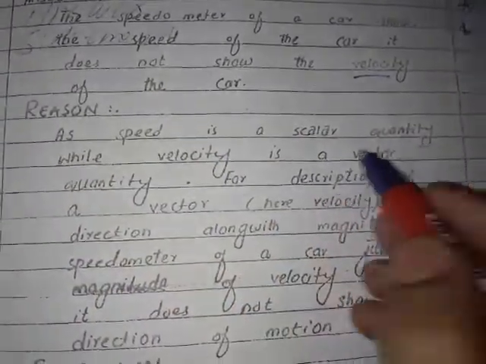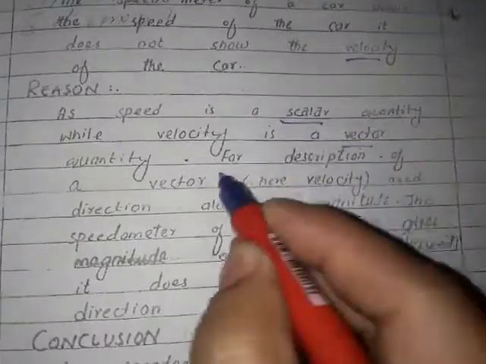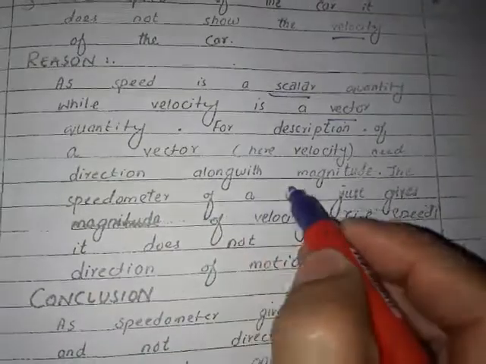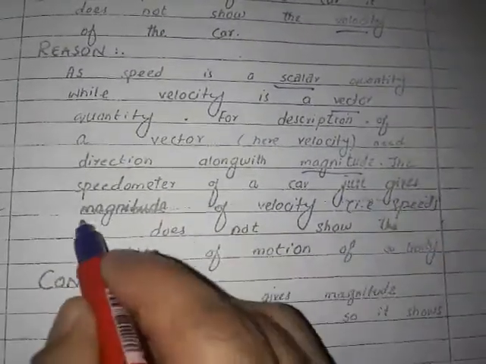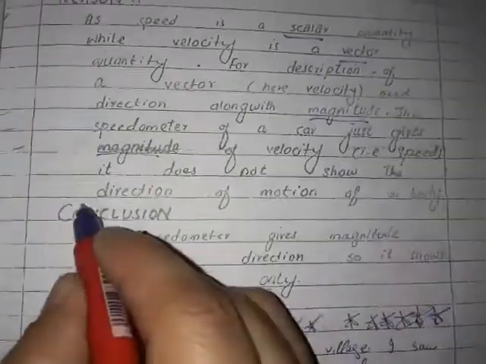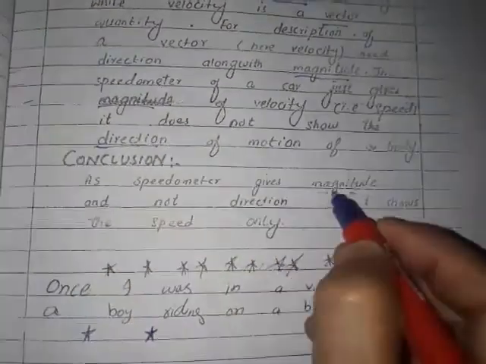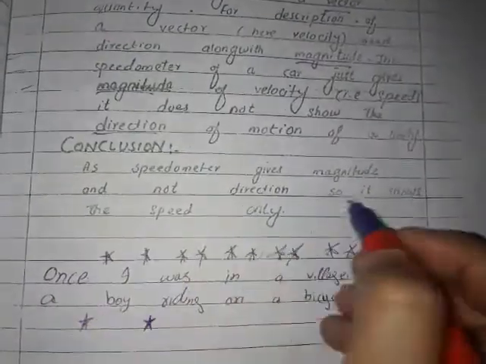Reason: speed is a scalar quantity while velocity is a vector quantity. For the description of a vector, velocity needs direction along with magnitude. The speed meter of the car just gives the magnitude of the velocity, that is the speed. It does not show the direction of the motion of the velocity. Give the heading of the conclusion. A speed meter gives the magnitude and not direction, so it shows the speed only.